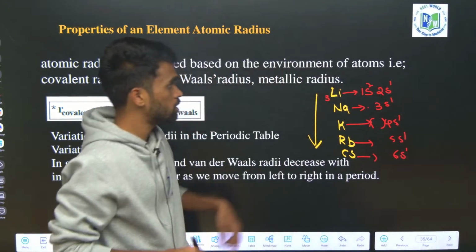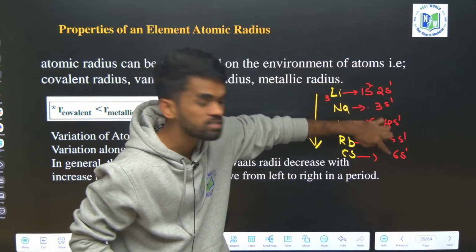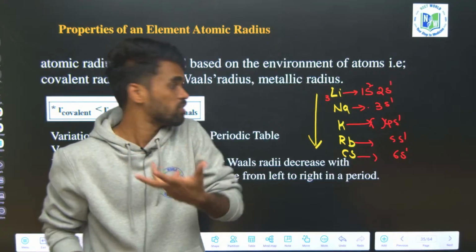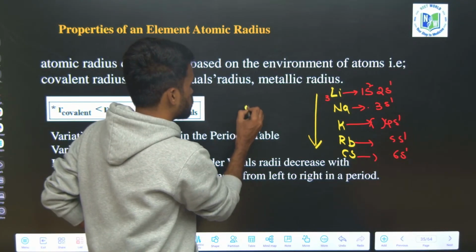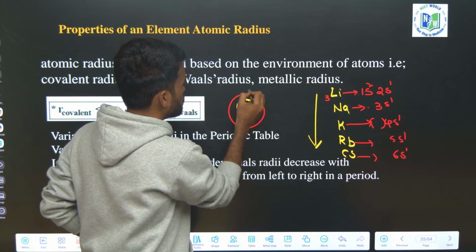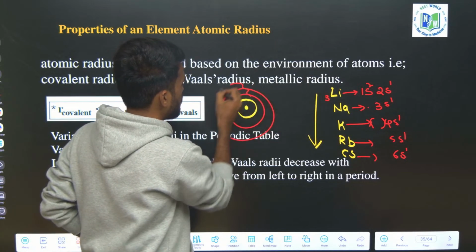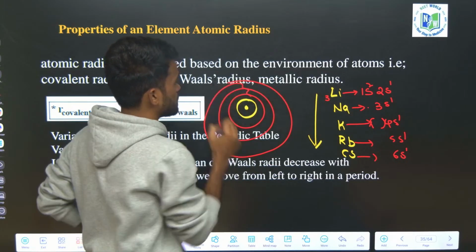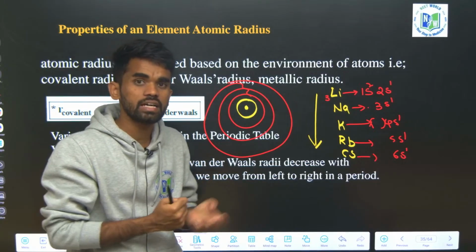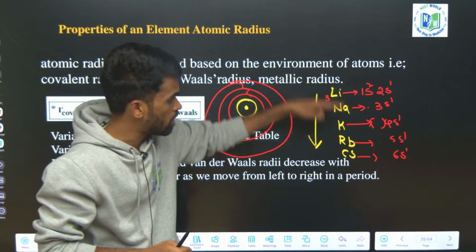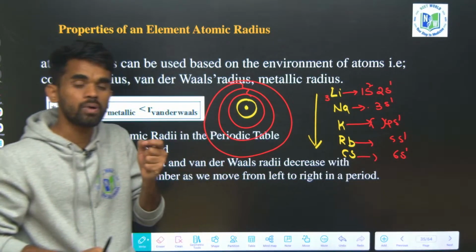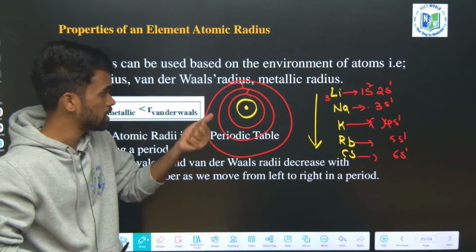So if you observe this number, 2, 3, 4, 5, 6, the principal quantum number is increasing. If this is the nucleus, this is the first principal quantum number, second principal quantum number, third principal quantum number, like this. As the n value increases, the size, the radius of that particular atom also increases. So down the group, what happens to the size? Size increases. You can remember, down the group, the size of the elements increases.